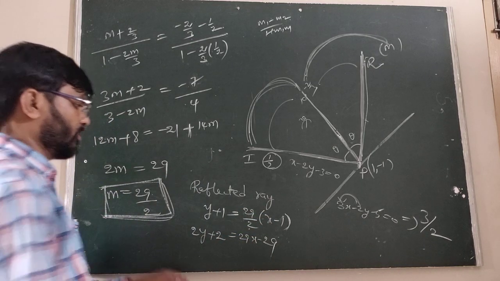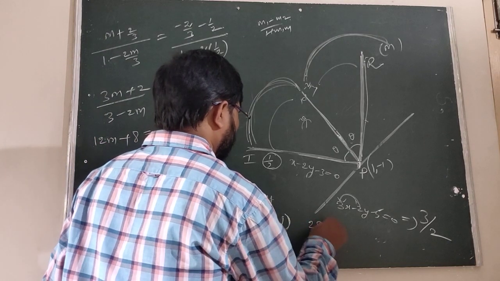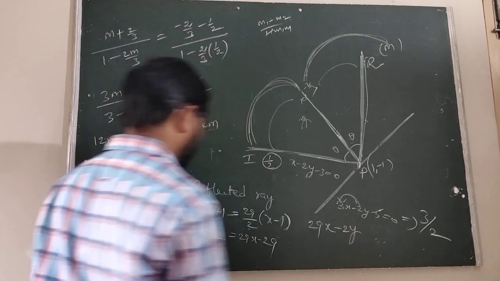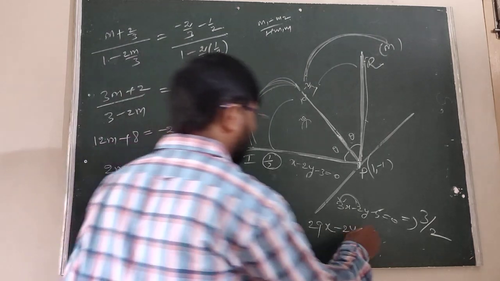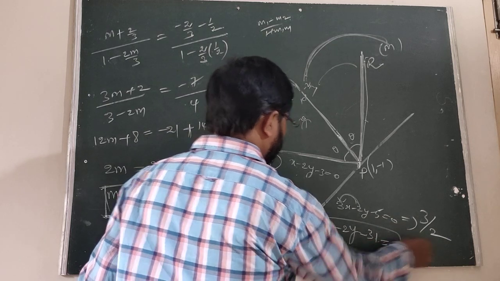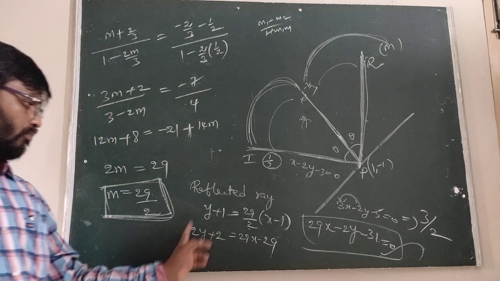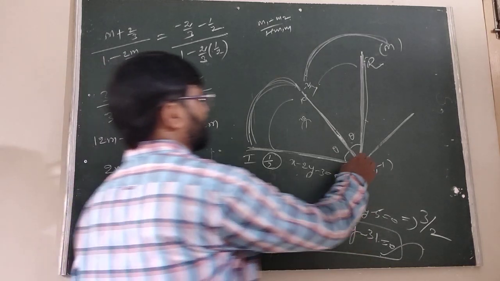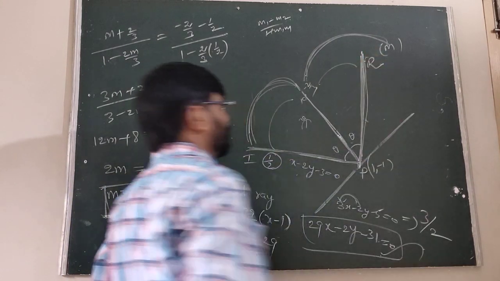Sending these to the other side: 29x minus 2y minus 31 equals 0. This is the equation of the reflected ray.